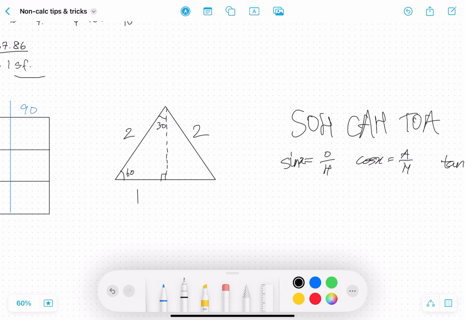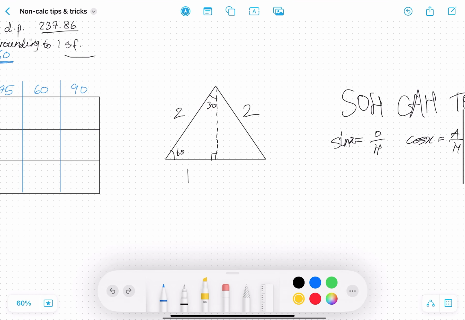And now cosine of 30 is adjacent, which is this side, over the hypotenuse. And we can calculate the adjacent side using Pythagoras' theorem, which states that if this side is a, then a squared plus 1 squared is equal to 2 squared.